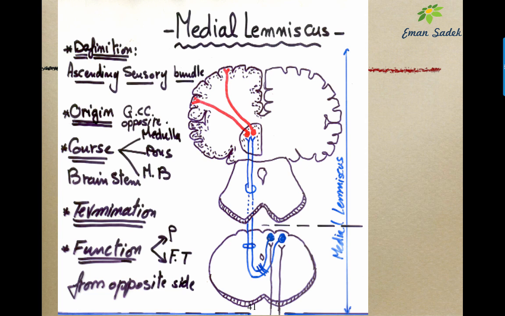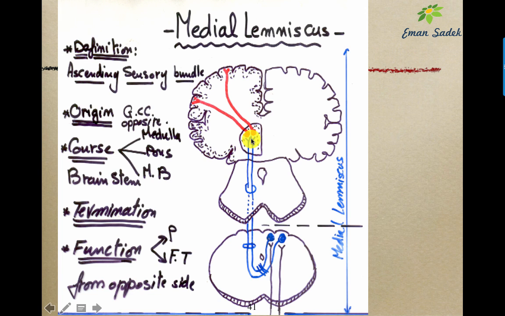This is the medial lemniscus. If you are asked to describe the medial lemniscus, first you will have to define it. It is an ascending sensory bundle, not a tract, it is more than a tract because it is a huge number of fibers coming from these 2 nuclei. So it is an ascending sensory bundle. The origin is from the gracile and cuneate nuclei on the opposite side. The course, it passes in the brain stem, midbrain, pons and medulla.